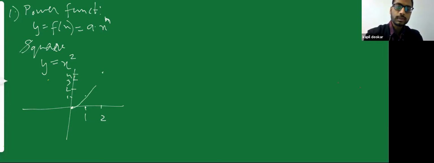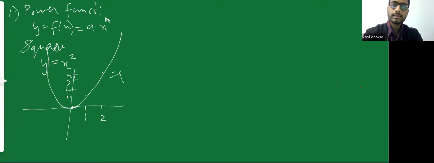So the graph will look somewhat like this. When x is equal to 3, it will go to 9. Similarly on the right hand side, it will go like this. So the graph of y is equal to x square looks like this, and this is nothing but your parabola.